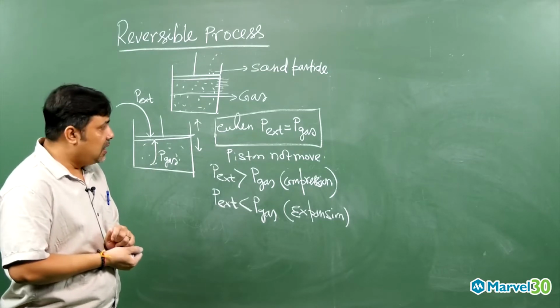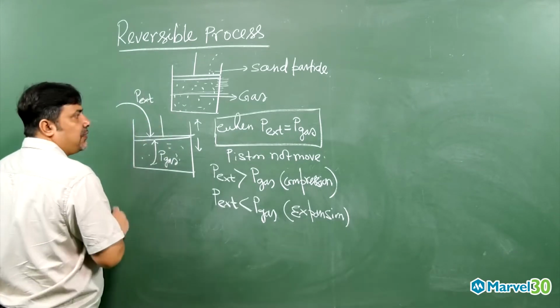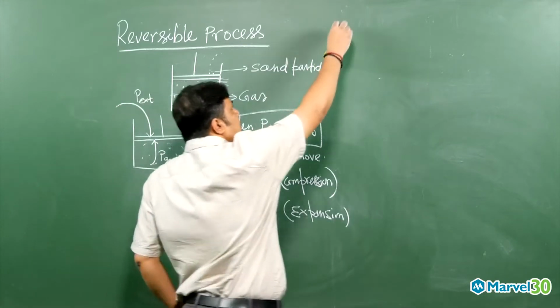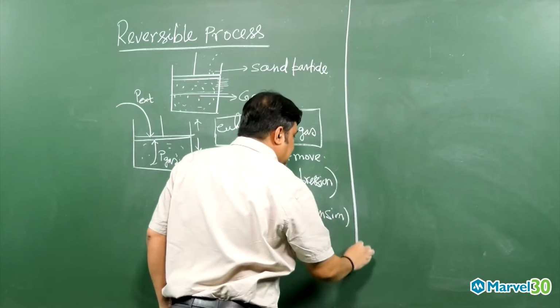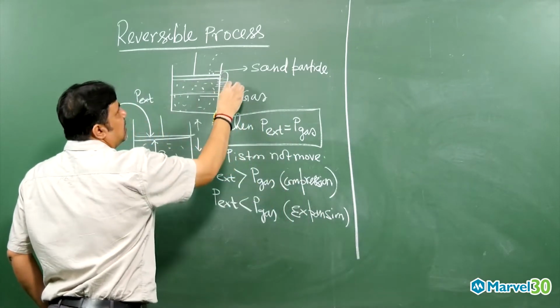Now we can write down the characteristics of a reversible process. The total change is happening from here to here.